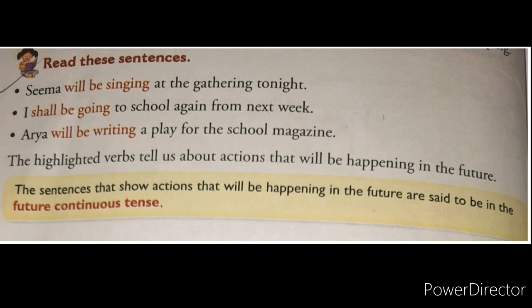Now the last sentence: Arya will be writing a play for the school magazine. Now here, will be writing, these words indicate it is in future continuous tense. Here Arya is also a noun, so what came? Will came, and after will, be is there, be writing. Why? Because it is future continuous tense. In future continuous tense after will we add be, and for the main verb what do we add? Ing. So it comes: Arya will be writing a play for the school magazine.